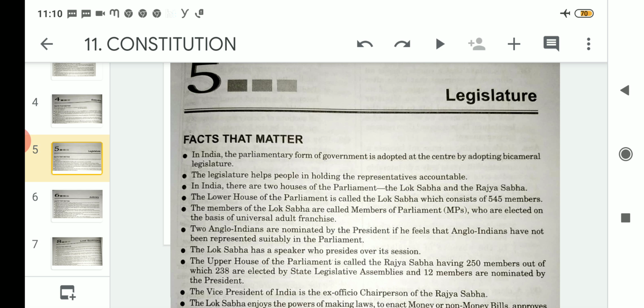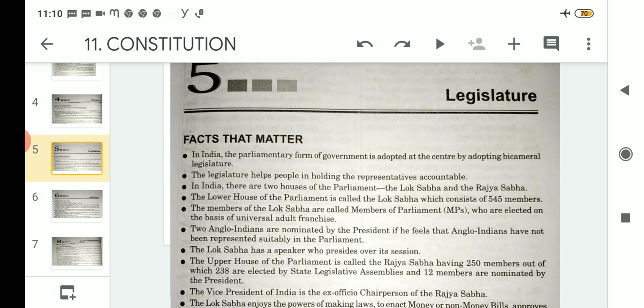When the President feels that none of the 543 members is suitably representing the Anglo-Indian community in the Parliament, the President can appoint 2 Anglo-Indians to represent the community.